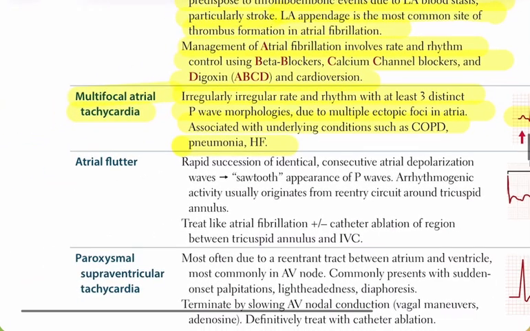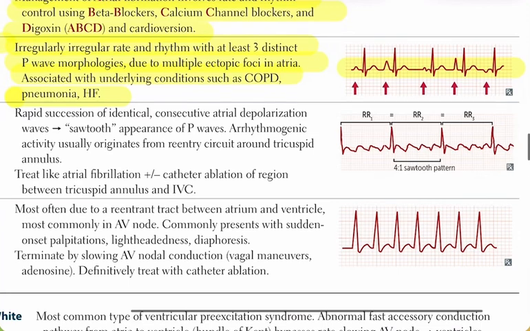Now let's talk about atrial flutter. In this condition, the atria depolarize in a rapid, identical, and consecutive fashion. On ECG, it gives the characteristic sawtooth appearance of P waves. The activity usually comes from a reentry circuit around the tricuspid annulus.